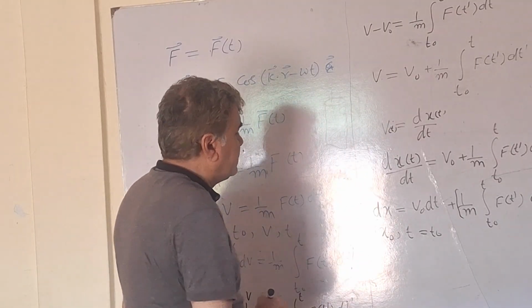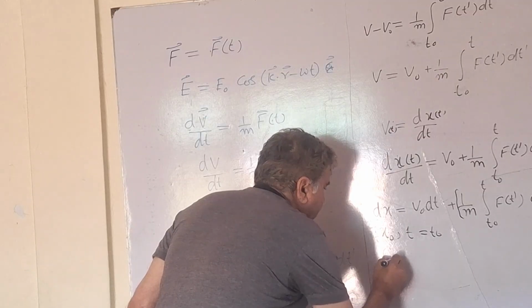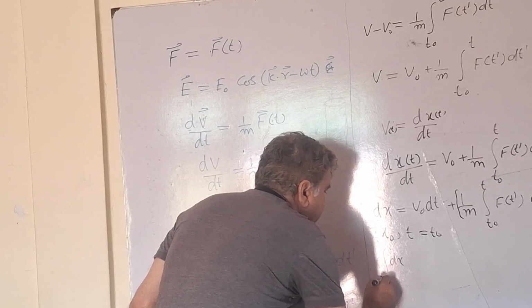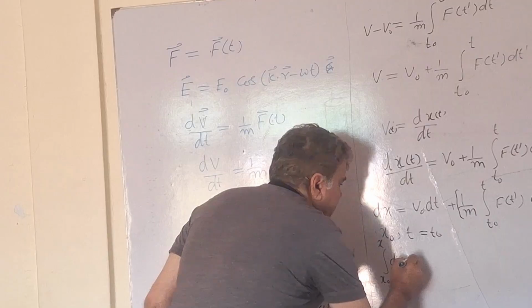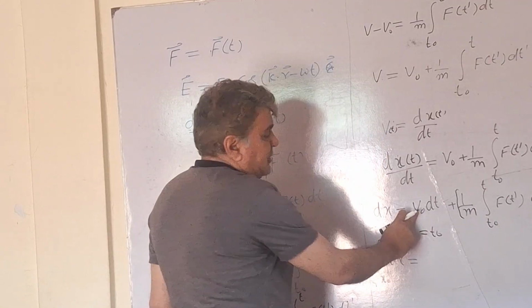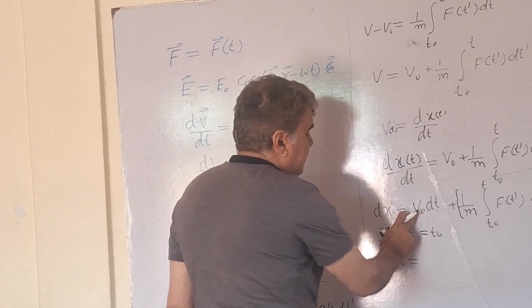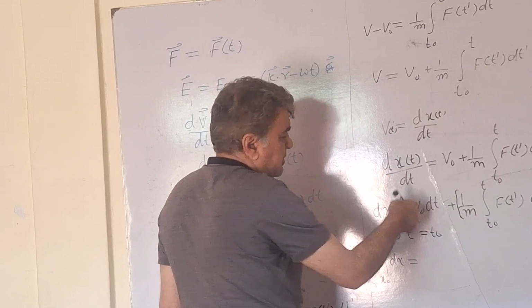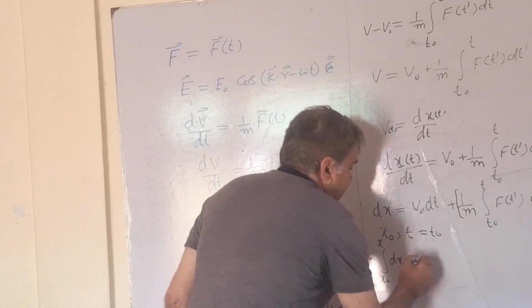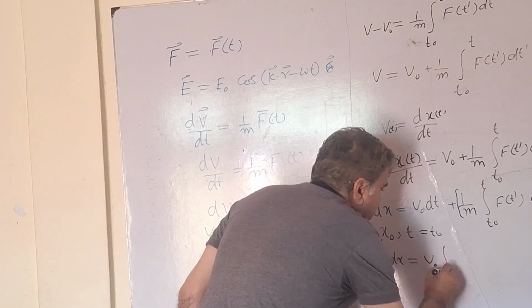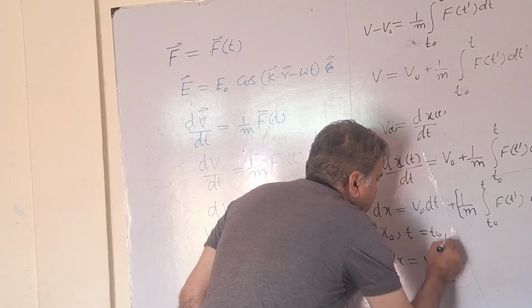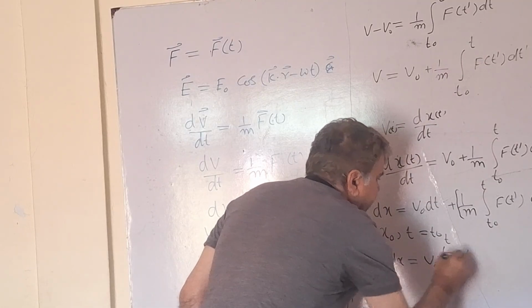Then I can integrate this equation, dx from x naught to x. Since v naught is the initial velocity, it is a constant, and I can write this as v naught integral t naught to t dt'